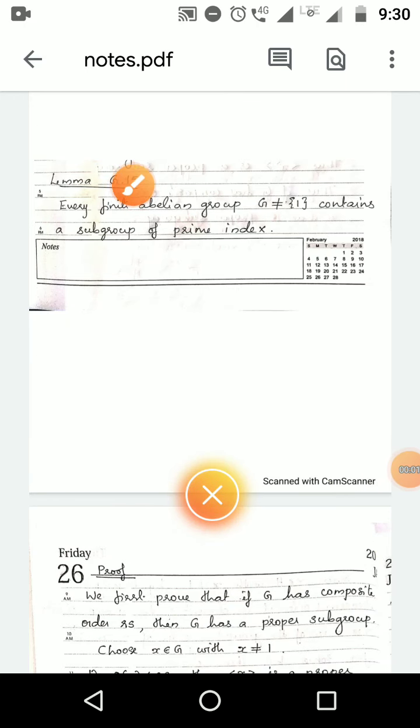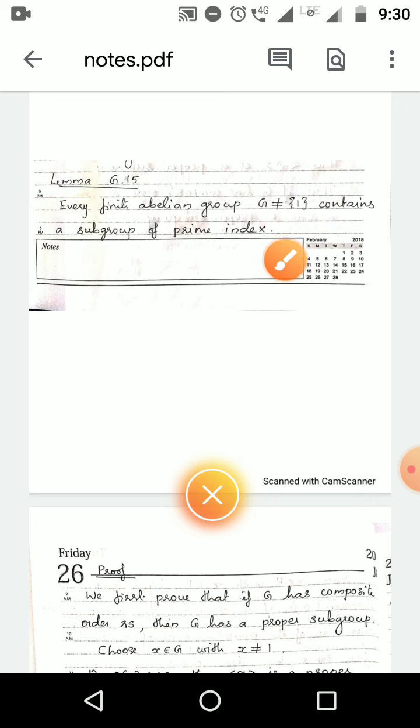Let us look at Lemma G15. Lemma G15 states that every finite abelian group G not equal to {1} contains a subgroup of prime index. So we are given a finite abelian group G. We have to prove that it contains a subgroup of prime index.